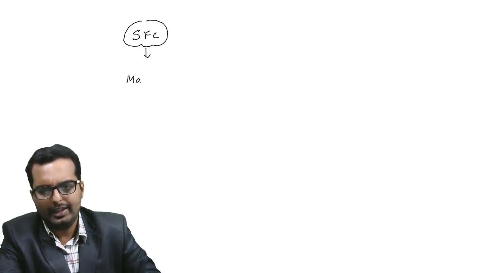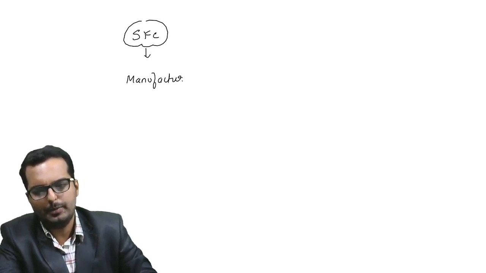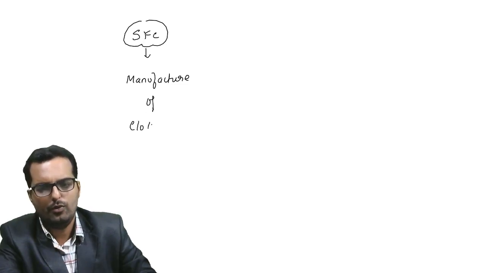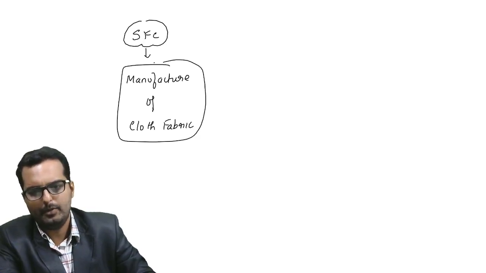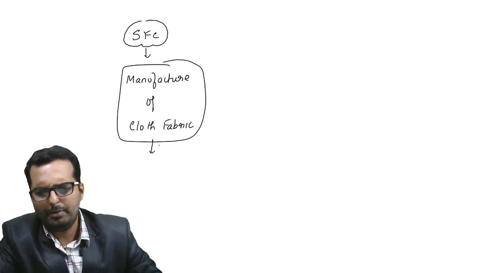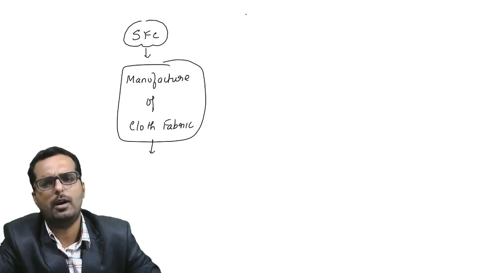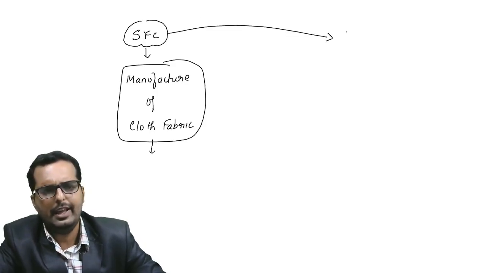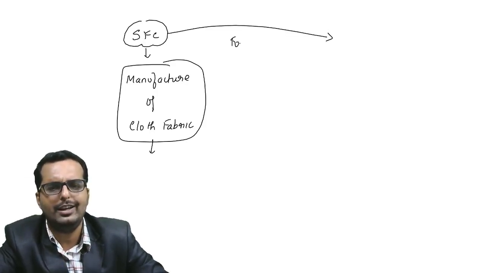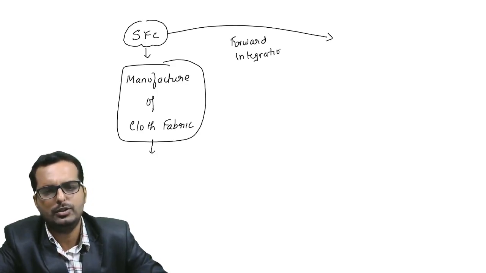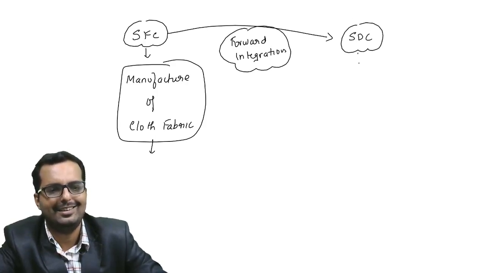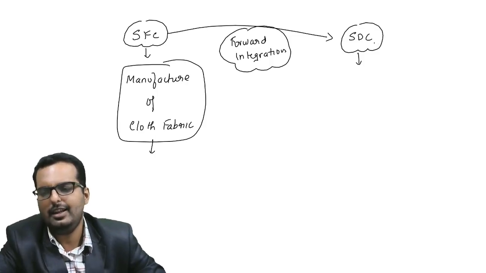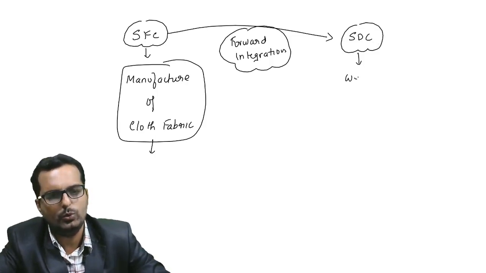This company is in the manufacture of cloth fabric. Alright. So this company was doing pretty well and they were able to hold on to the market, but suddenly they entered into a forward integration. Friends, I will tell you what is meant by forward integration. It basically purchased a company called SDC. SDC is a company which is mainly into weaving.